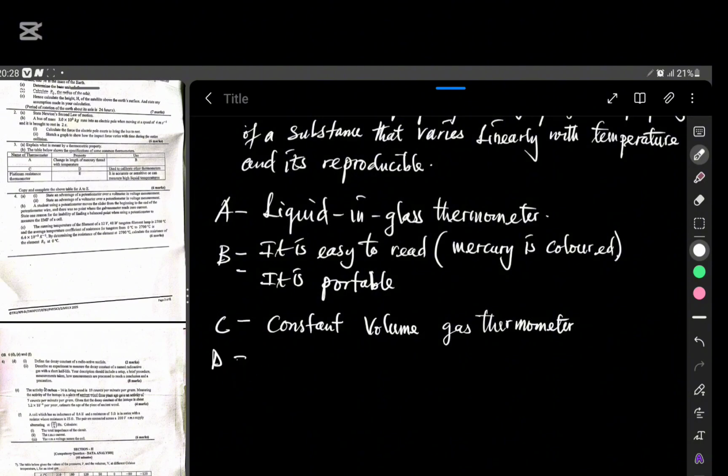Since we're dealing with gas, the property will be the change in the pressure of the gas. So we have change in the pressure of the gas. And take note, most of the times we use ideal gases.